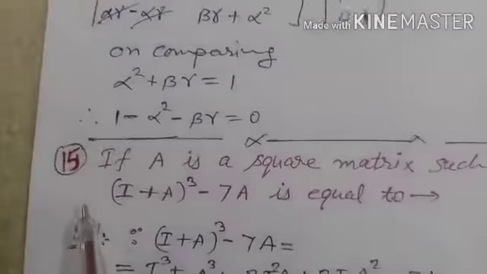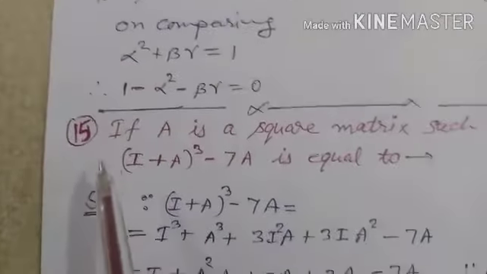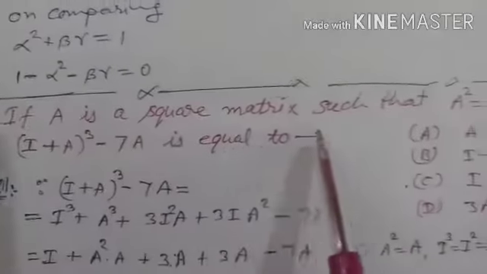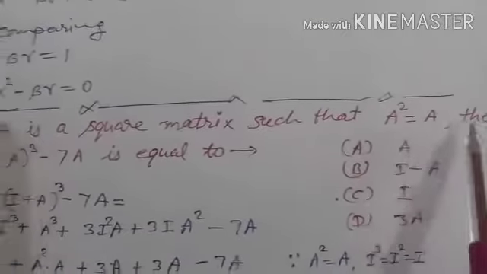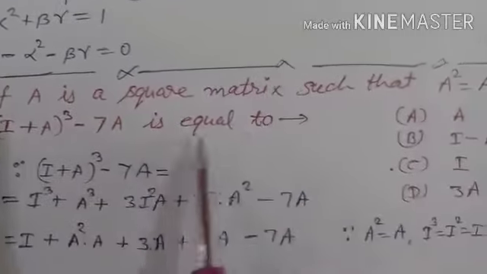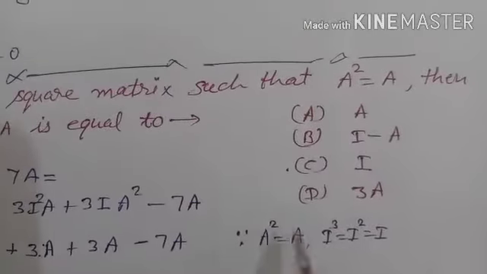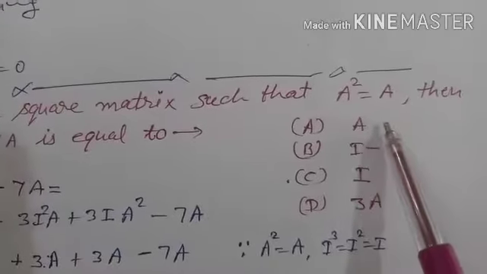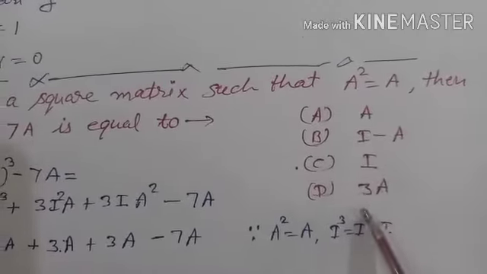Now one more MCQ, MCQ number 15. If matrix A is a square matrix such that A square is equal to A, then find the value of (I plus A) whole cube minus 7A, which is equal to. Once again there are four options A, B, C and D. First A, which is A, I minus A, I and 3A.